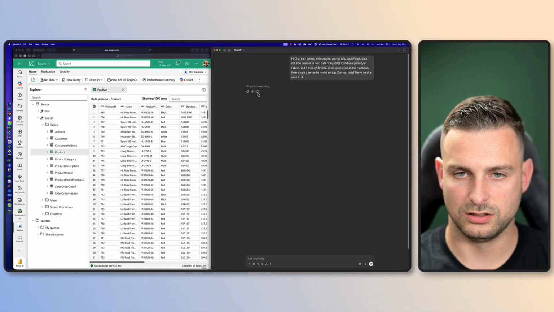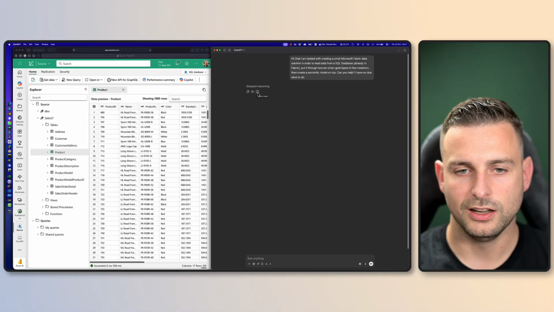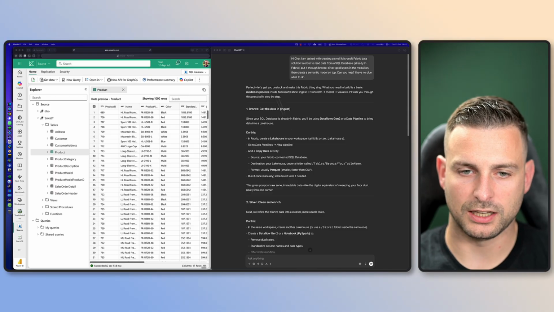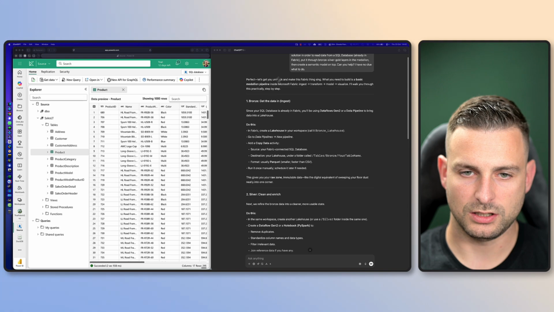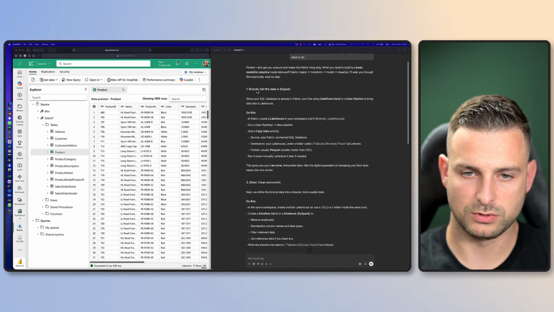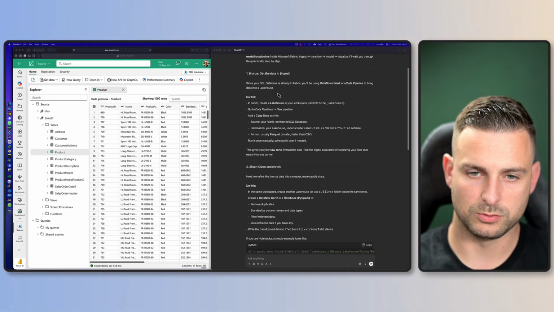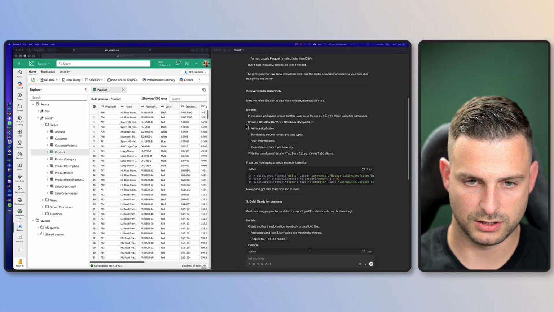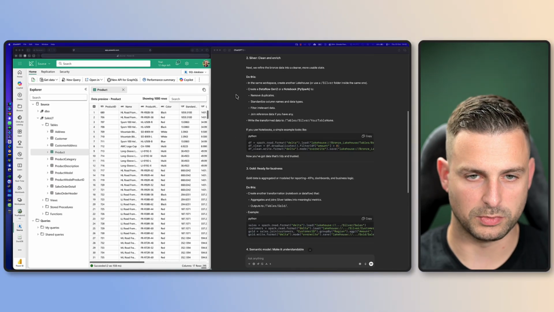Okay, so ChatGPT on the right side of my screen stopped reasoning for whatever reason. Let's try again. Alright, so ChatGPT actually came with an answer. Let's quickly skip through what it's advising me to do. We need to build a pipeline: ingest, transform, model, visualize, step by step. Bronze, get the data in, ingest. Data is already there, but we can use Dataflows Gen2 or a data pipeline to bring data into a lakehouse. Let's do the pipeline, copy data, that's fine. I would have done a notebook myself with Python or Spark, but pipelines are fine, I guess.